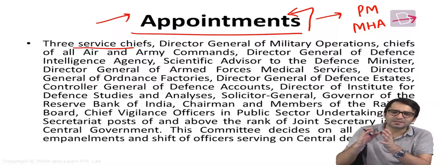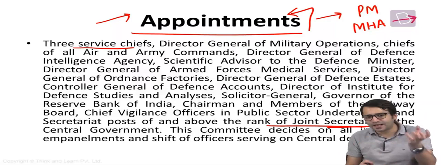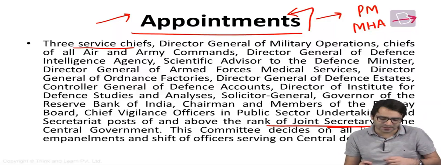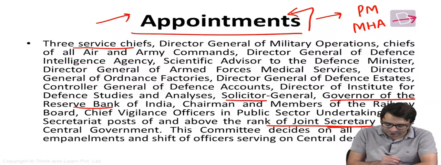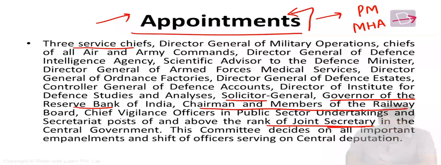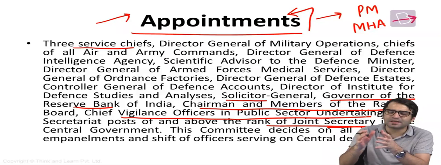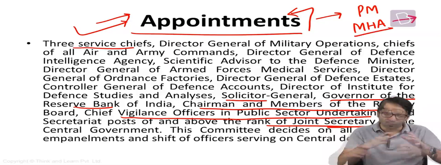Similarly, in the Central Secretariat, all the appointments above the rank of Joint Secretary are cleared by the cabinet committee on appointments. Similarly, Solicitor General of India, Governor of Reserve Bank of India, Chairman and members of Railway Board, Chief Vigilance Officers in public sector undertakings, and so on and so forth. All these appointments at the central level have to be cleared by this committee, a very important committee called the Cabinet Committee on Appointments. Why is it a cabinet committee?